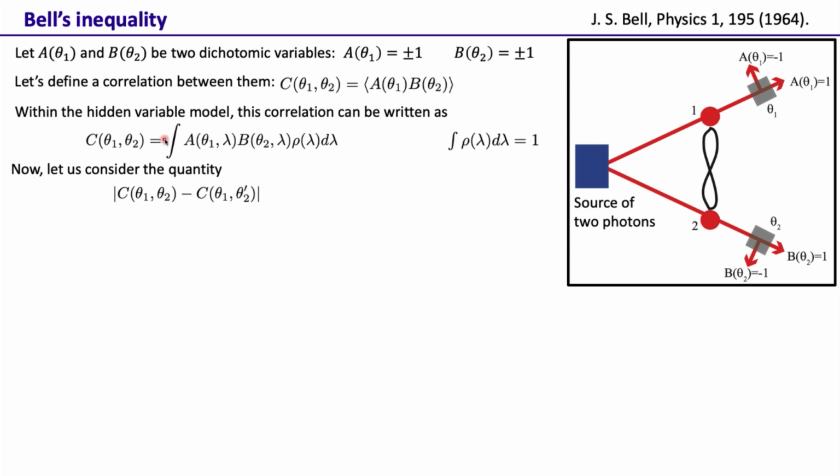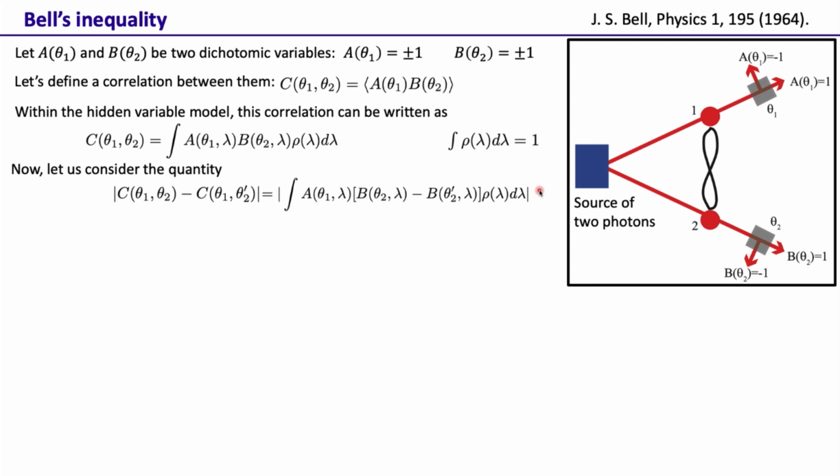Now this is the correlation. Let's consider this quantity, which is C(theta 1, theta 2) minus C(theta 1, theta 2 prime). So theta 1 and theta 1 are the same, but we have theta 2 and theta 2 prime for the second variable. So now this quantity and its absolute magnitude is simply the magnitude of the integral of A(theta 1, lambda) times B(theta 2, lambda), and then rho lambda d lambda. Of course, since A(theta 1, lambda) is common, we take it out, and then we have B(theta 2, lambda) minus B(theta 2 prime, lambda). Just constructing this quantity, we have it for this.